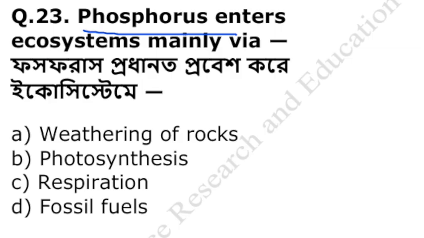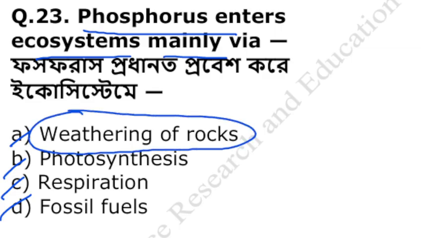Phosphorus enters ecosystem mainly via. ফসফরাসটা প্রধানত ইকোসিস্টেমের মধ্যে প্রবেশ করে কার মাধ্যমে? Weathering of rocks, photosynthesis, respiration, fossil fuel. The phosphorus that enters in the ecosystem mainly through weathering of rocks. So option A is correct.